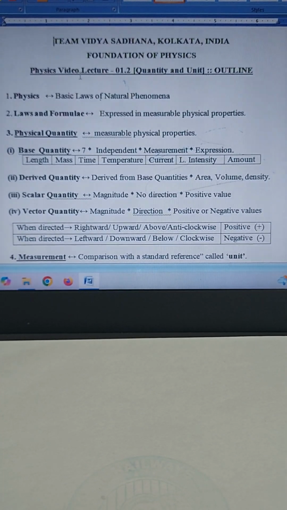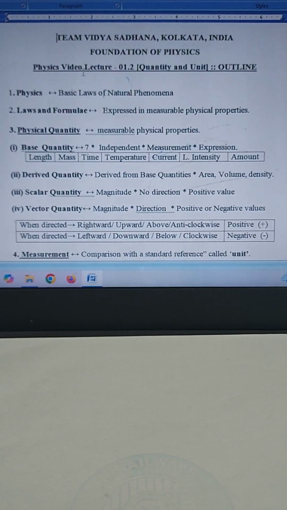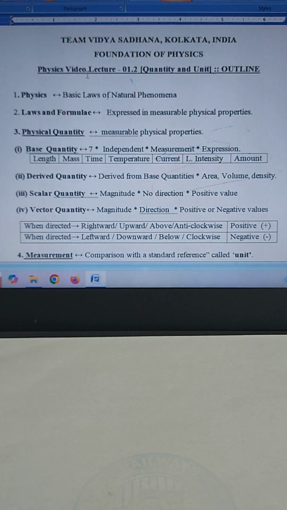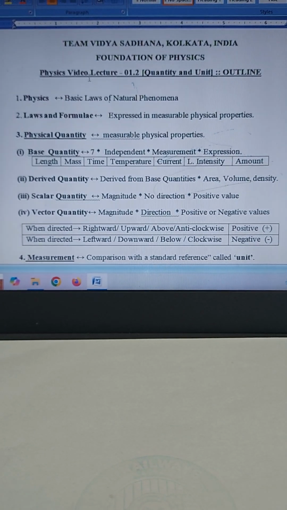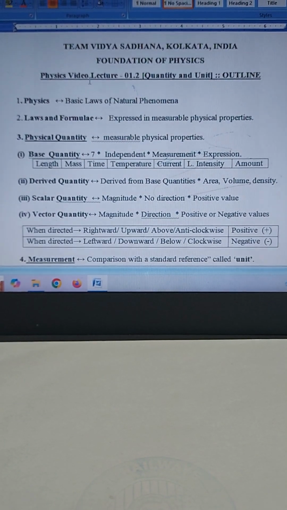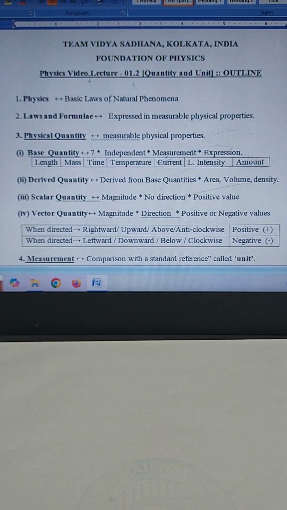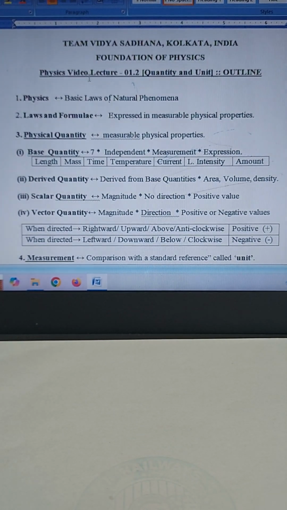To start, here is the outline of my video lecture on the physical quantities and the units of measurement. It is in one page.